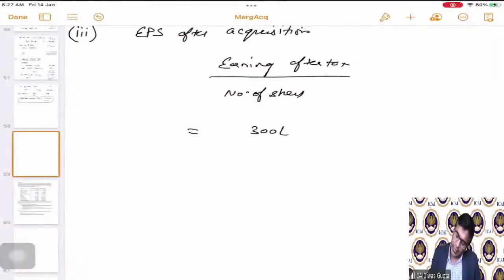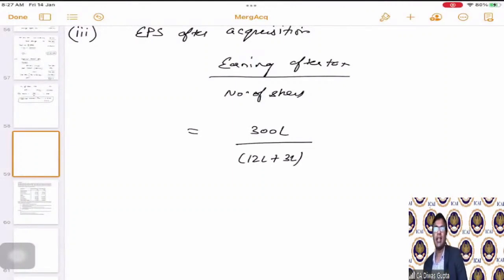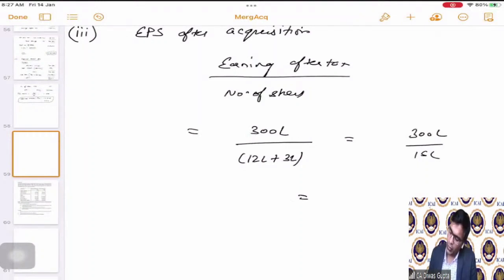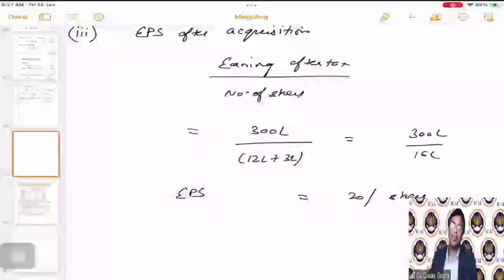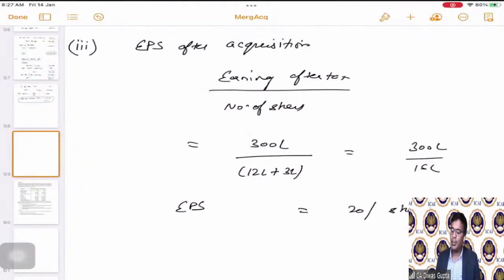So if I put 300 lakhs here and the total number of shares, 12 lakhs plus 3 lakhs. 3 lakhs is the new issue and 12 lakhs is the existing shares. This comes as 300 lakhs divided by 15 lakhs, which is equal to 20 per share. EPS is equal to 20 per share. This is the EPS after acquisition, from E Limited's offer point of view.